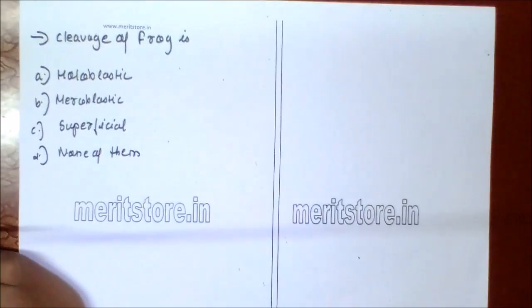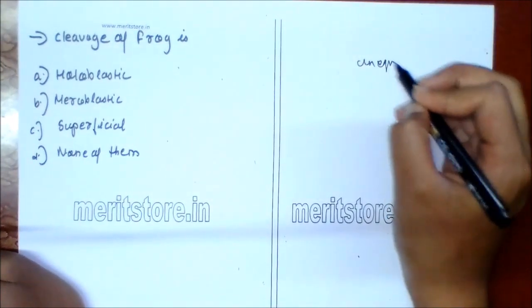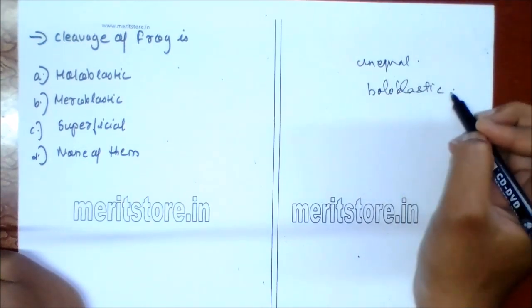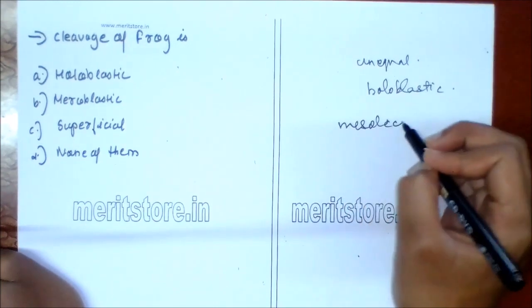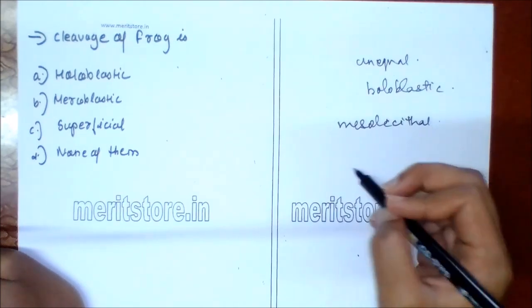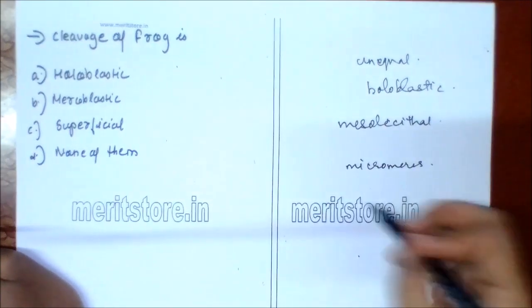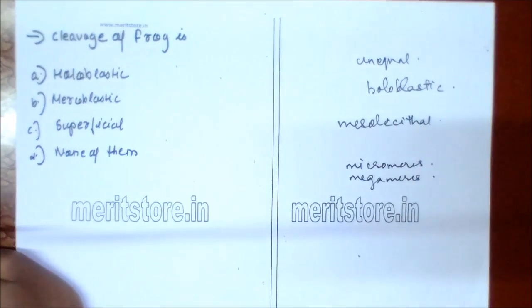Cleavage of frog is A. holoblastic, B. meroblastic, C. superficial, D. none of them. Cleavage of frog is unequal holoblastic. It occurs in mesolecithal or telolecithal cells. This produces unequal sized blastomeres called micromeres and macromeres. Example in amphibians. So option A is the correct answer.